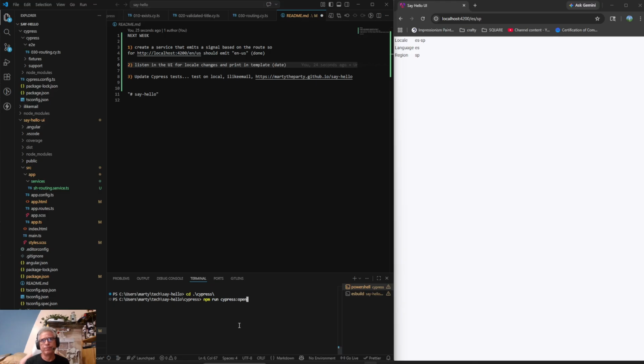Colon open. I believe that's how I have that set up. It's just how I set it up on all my projects. I don't know if that's the default way, but if you run npm run cypress open, it'll open a UI for you to interact with.